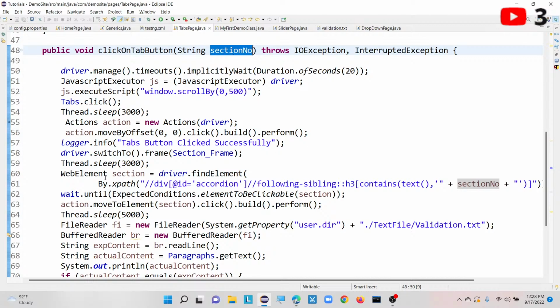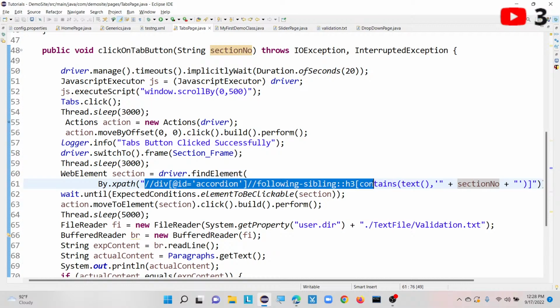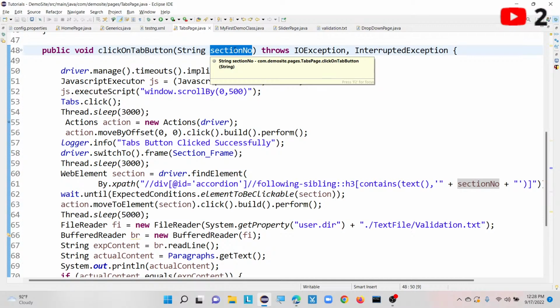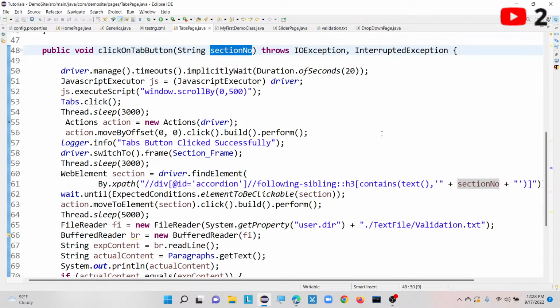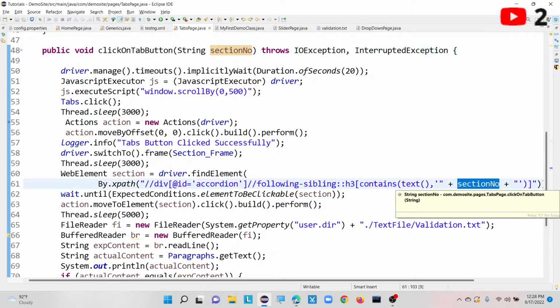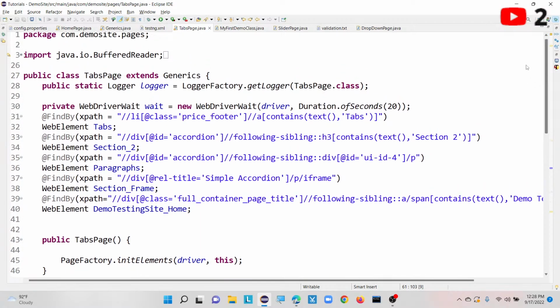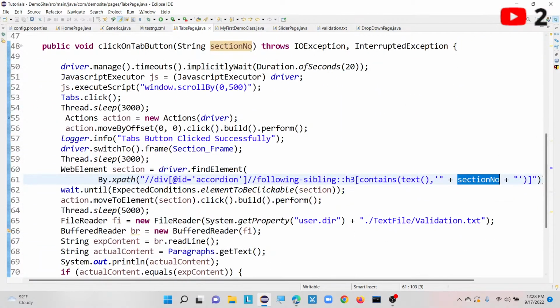So it will come to this line and it is going to find till here contains text. Based upon our method parameter, if I mention section 2, it is going to select section 2. If I mention section 3, again it is going to select section 3. Likewise we need to simulate our actual XPath here. Instead of writing many XPaths, we can use the same XPath for different buttons.